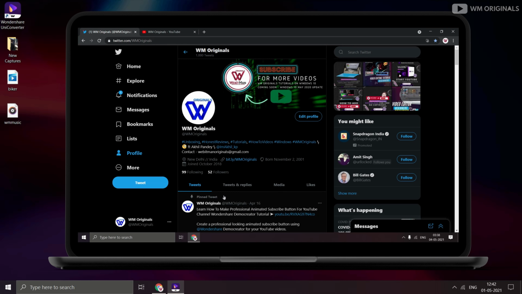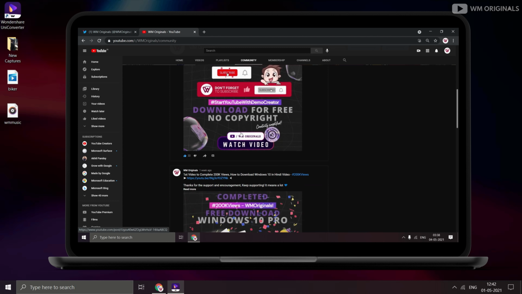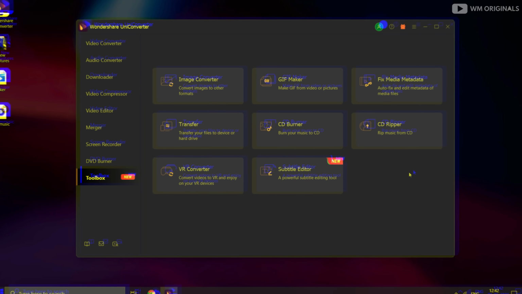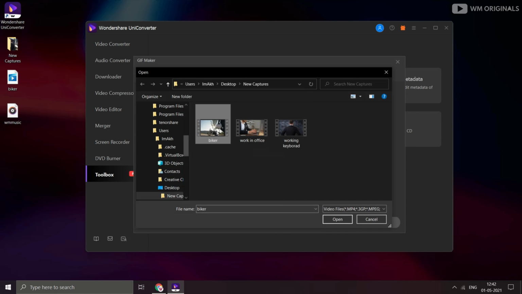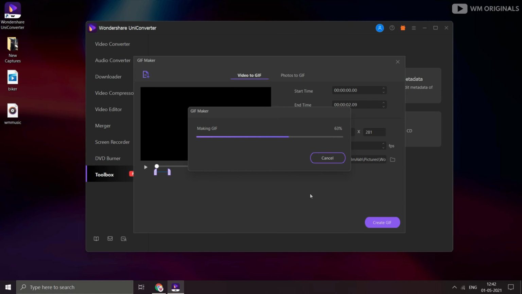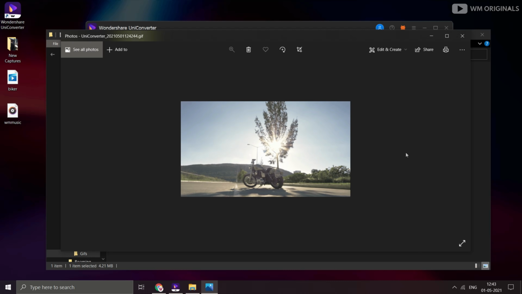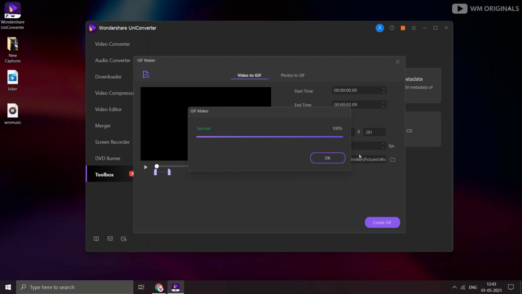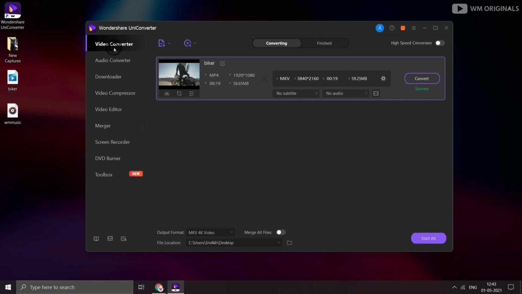If you follow my channel, I just love creating GIF from videos to post them on social media and also post on YouTube community as well. So let's create a GIF with this, and for that click on GIF maker. Thereafter import a video, select the duration of video to make GIF, and thereafter click on create GIF. And once done, we can preview our GIF and see it is ready to be shared wherever you want to. This is how easily you can convert, compress and manage your videos using Wondershare UniConverter.